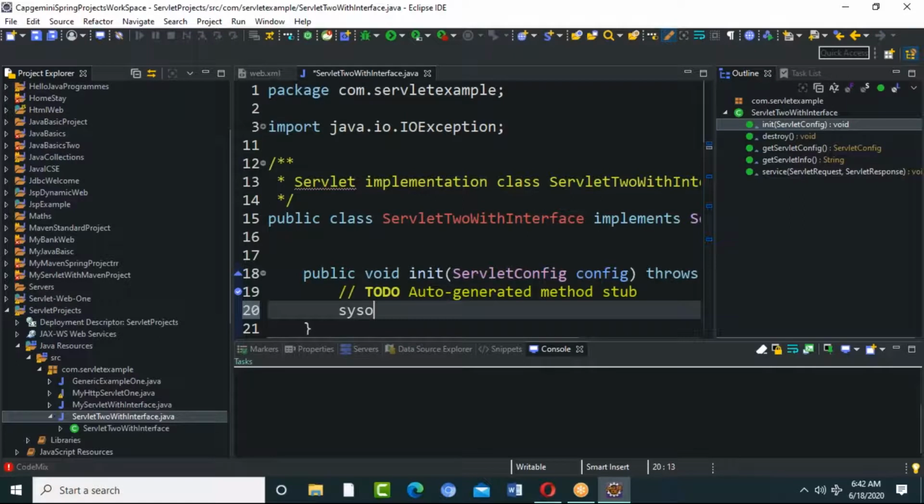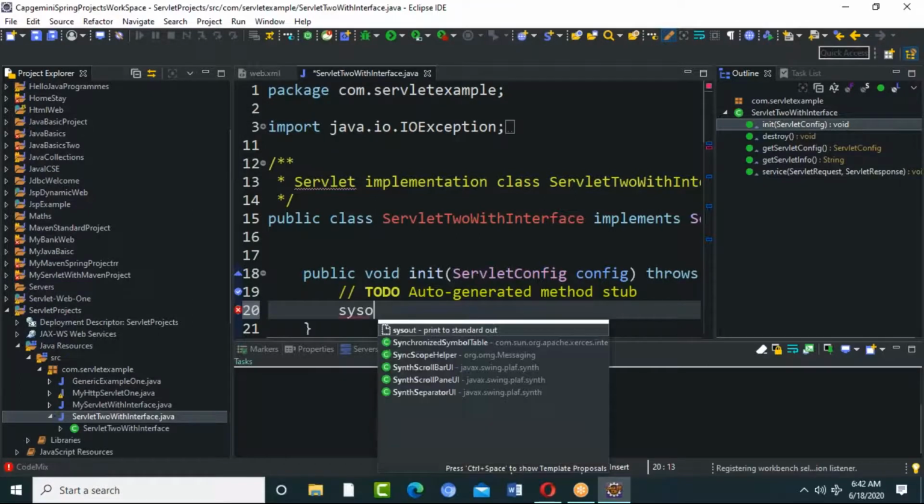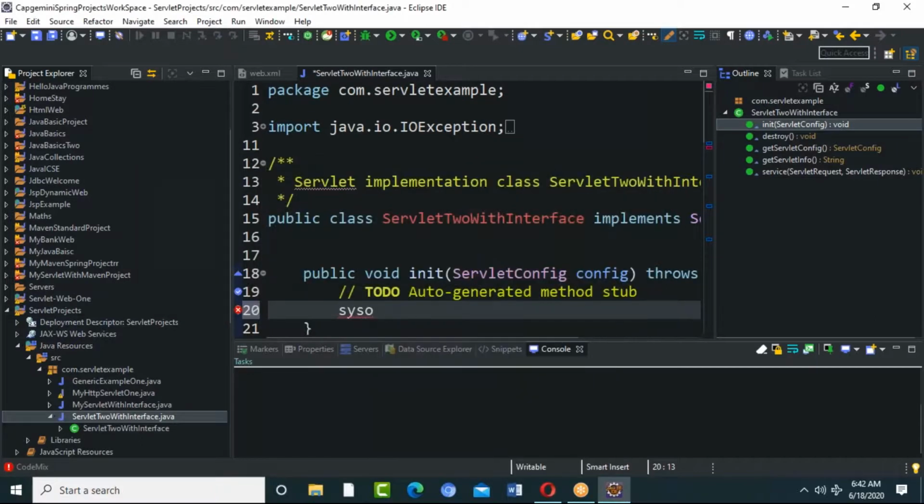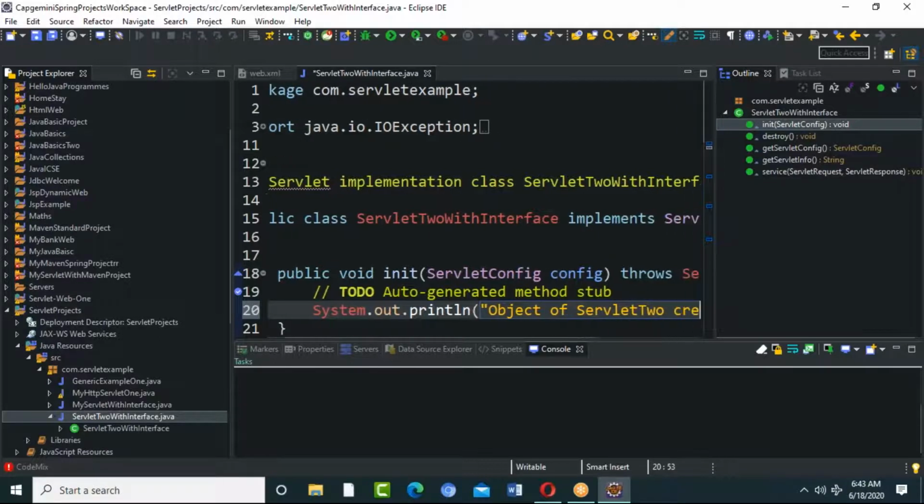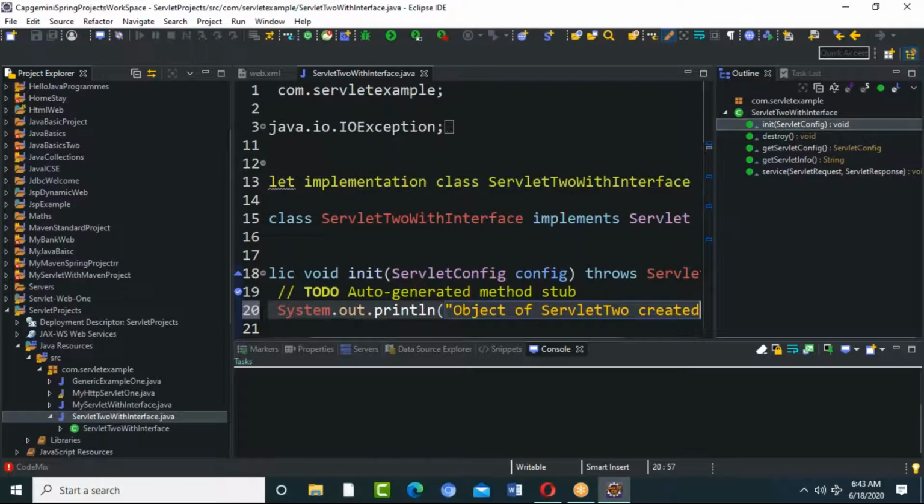Here I'm writing a message, System.out.println, capital S. I would like to see this message.